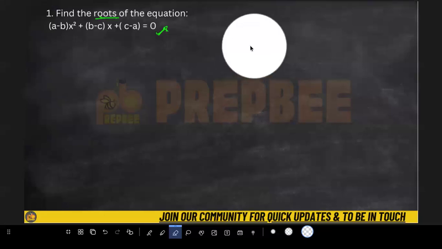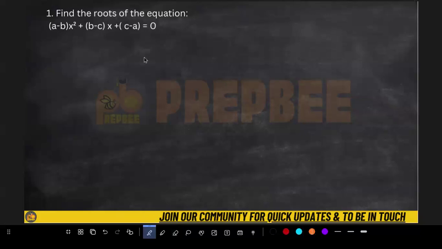Let's see how to find the roots, because you can see here there are no numbers. If there are no numbers, how should you find the roots? In this kind of question, you must look at the equation. The equation is (a minus b) x squared plus (b minus c) x plus (c minus a), and they are asking me to find the roots. I know there are two methods to find the roots. One is that x is equal to minus b plus or minus the square root of b squared minus 4ac, upon 2a.